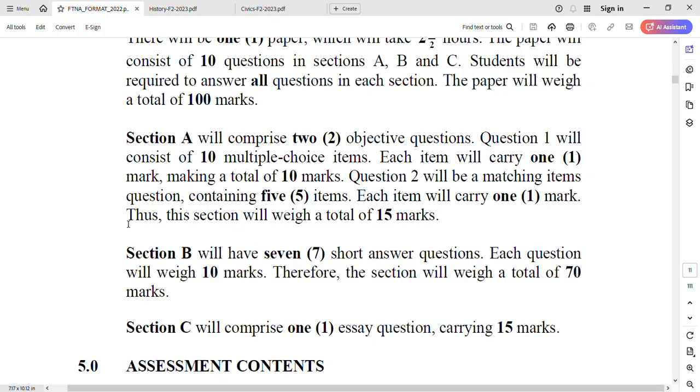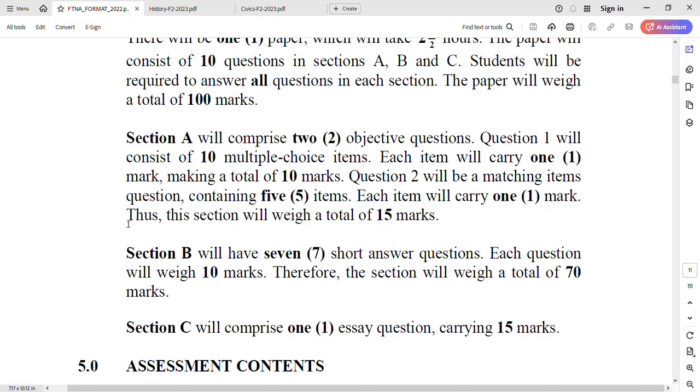Question number 2 will be a matching items question containing 5 items. Each item will carry 1 mark, so the section will weigh 15 marks. So question number 2 is matching items again. Number 1 is multiple choice. Here is matching items.